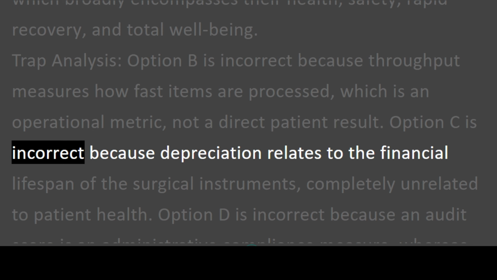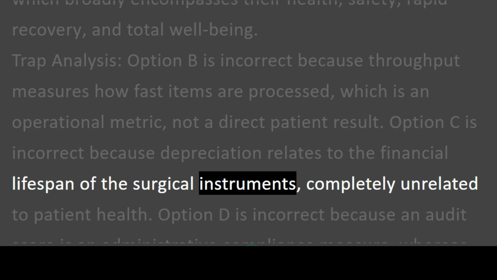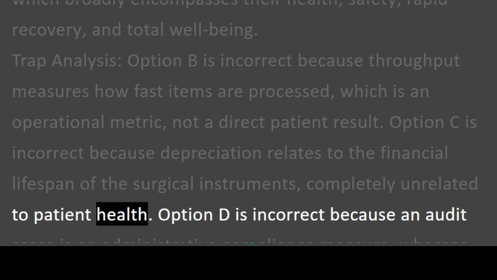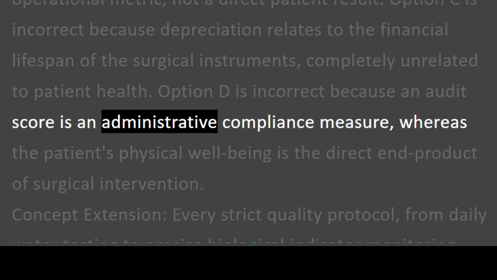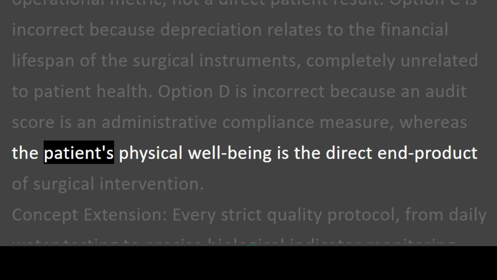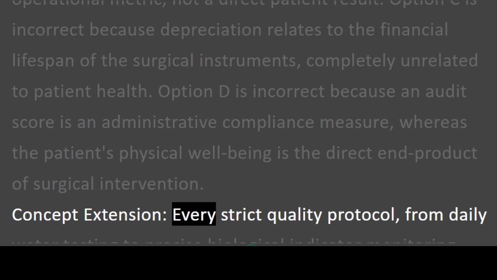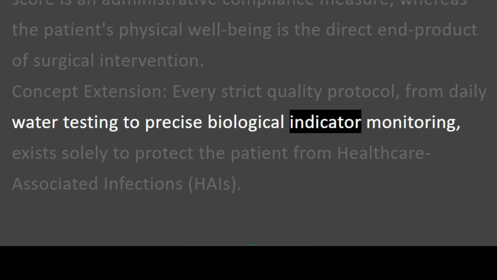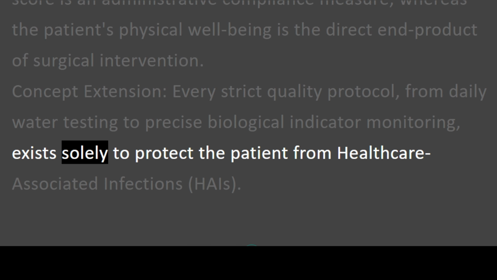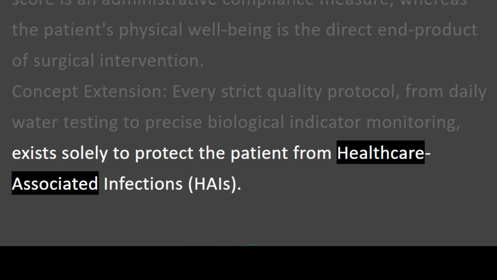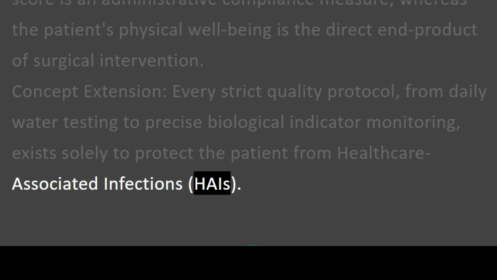Option C is incorrect because depreciation relates to the financial lifespan of the surgical instruments, completely unrelated to patient health. Option D is incorrect because an audit score is an administrative compliance measure, whereas the patient's physical well-being is the direct end product of surgical intervention. Concept extension: every strict quality protocol, from daily water testing to precise biological indicator monitoring, exists solely to protect the patient from healthcare-associated infections, HAIs.